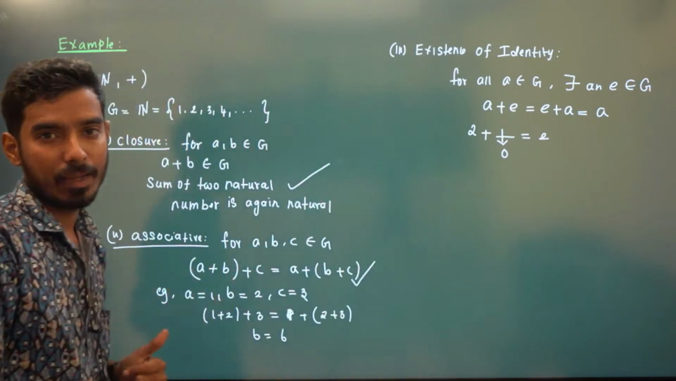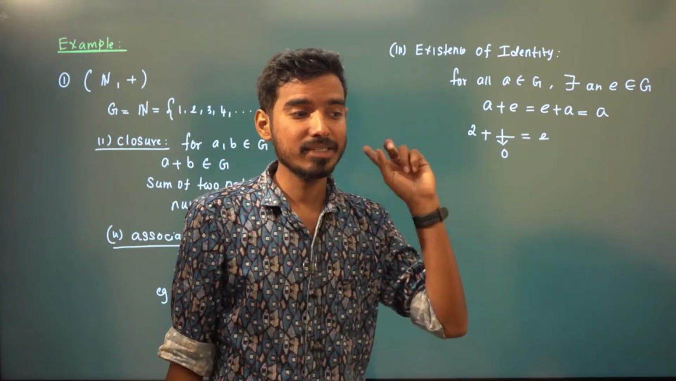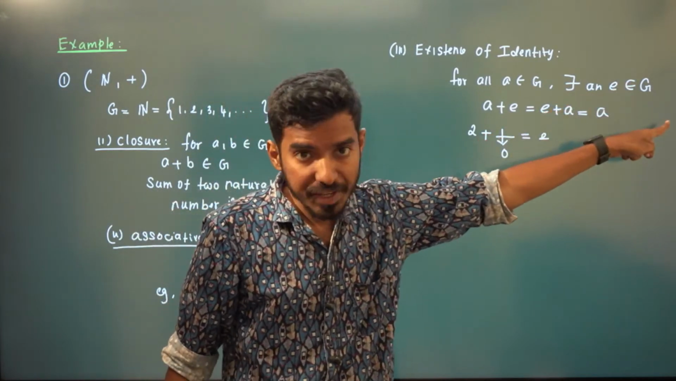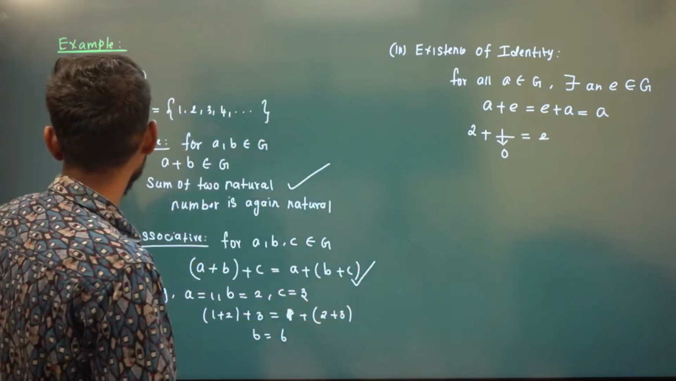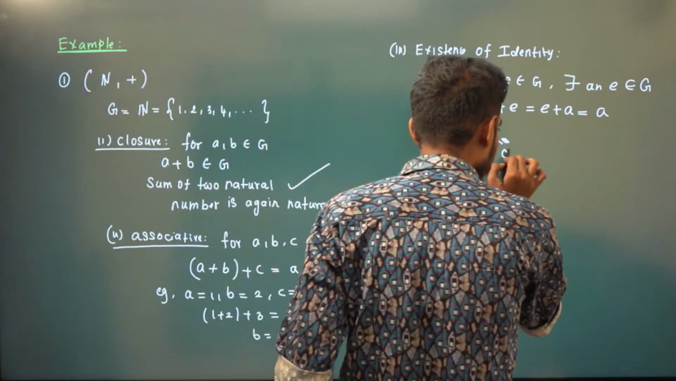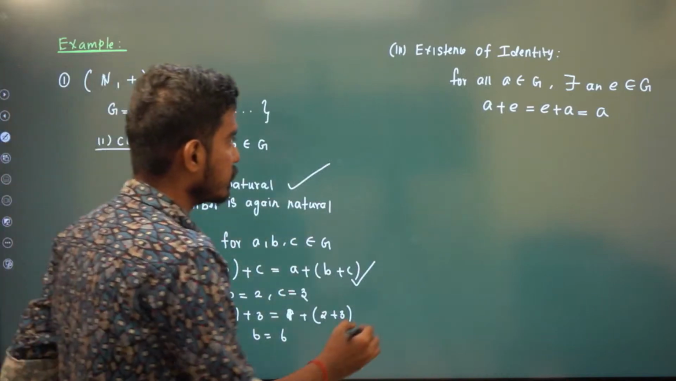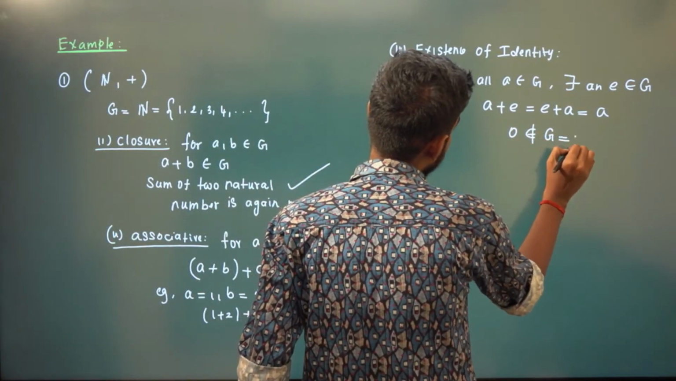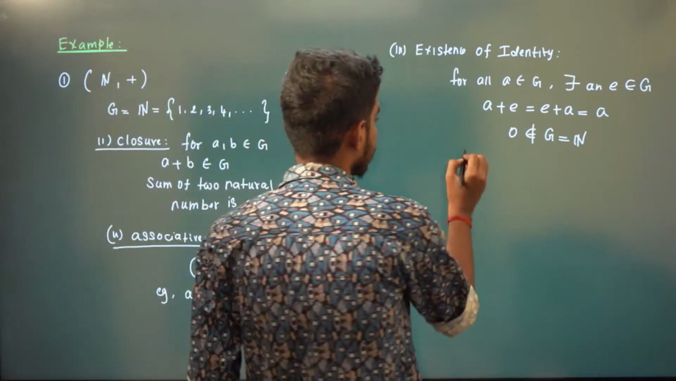So there is no identity element. 0 is the identity element, but it doesn't belong to the set, because there exists an element E that has to be in G, but here there is no 0. Actually 0 is the one that satisfies this condition, but 0 doesn't belong to G. G is the natural numbers. So there is no identity element.